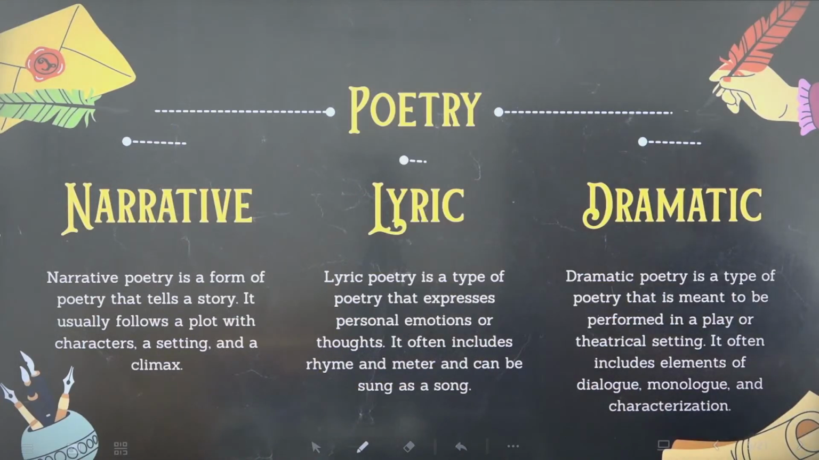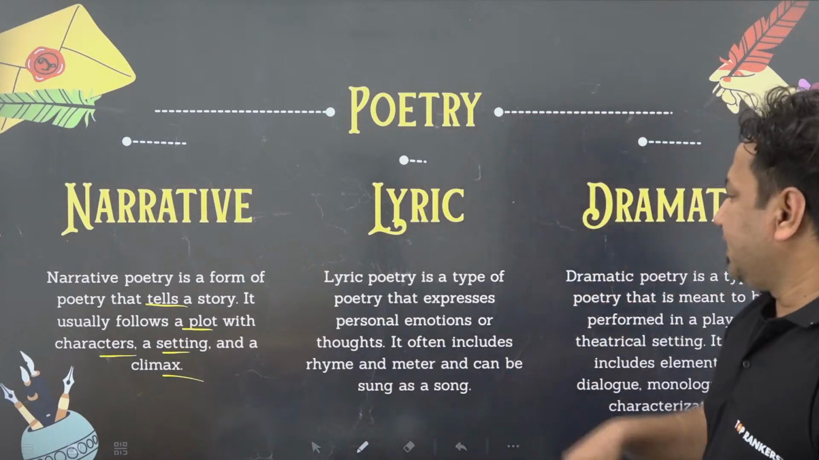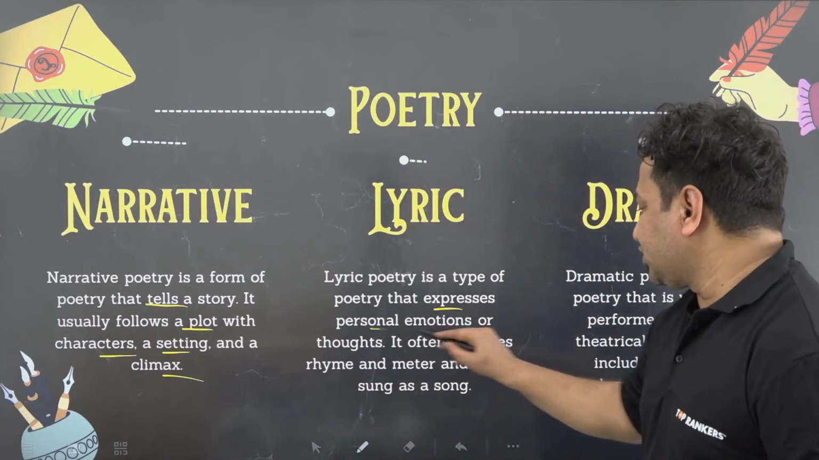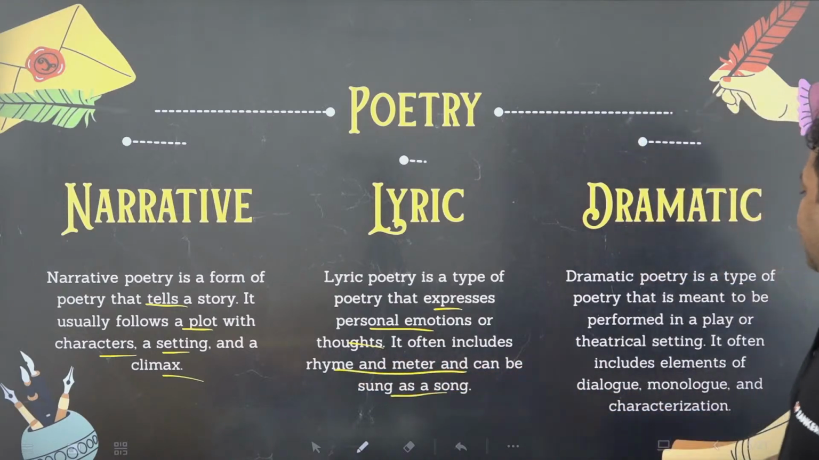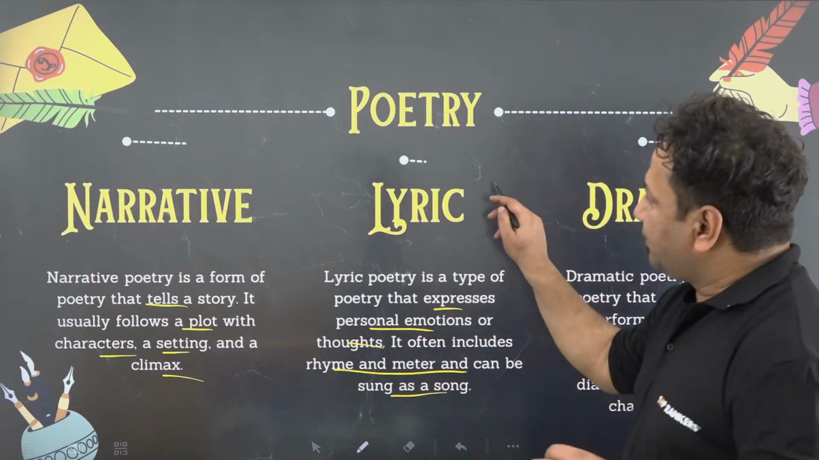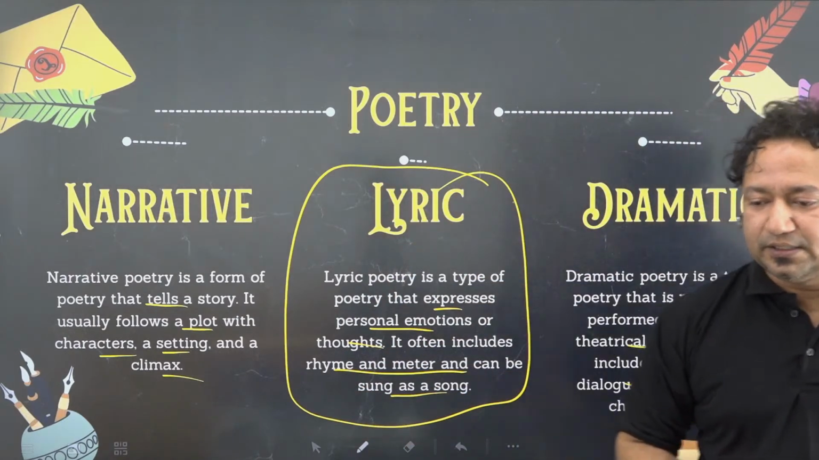Now we'll come to these three: narrative, lyric, and dramatic. Narrative tells a story. As I told you, it has a plot, characters, setting, and a climax. Lyric poetry expresses personal emotions and thoughts. It often includes rhyme and meter and can be sung as a song. Dramatic poetry is meant to be performed in a play or theatrical setting. It often includes elements of dialogue, monologue, and characterization. Basically, in that, you can expect lyrical poetry most often because there's a reason for that.